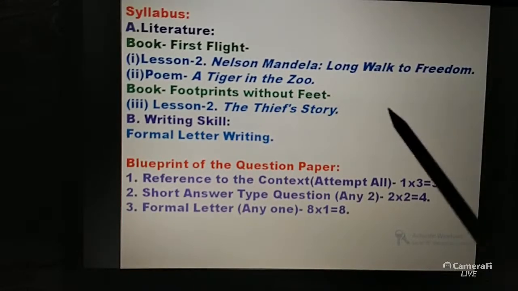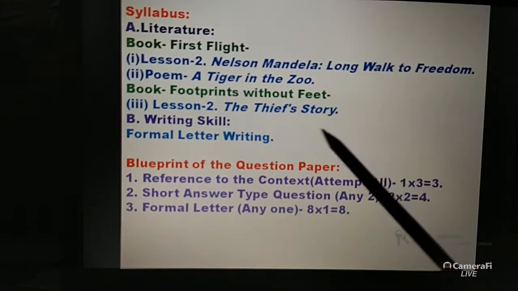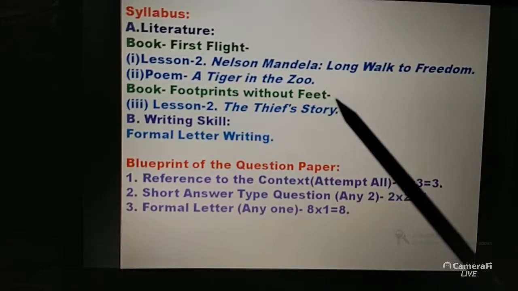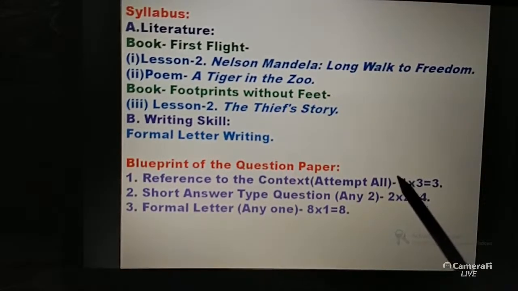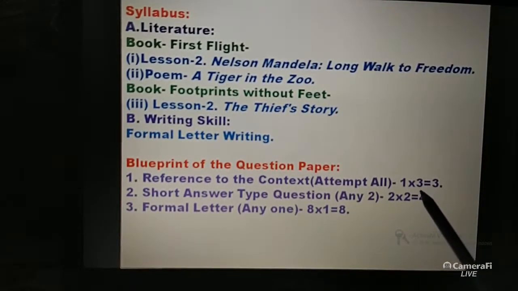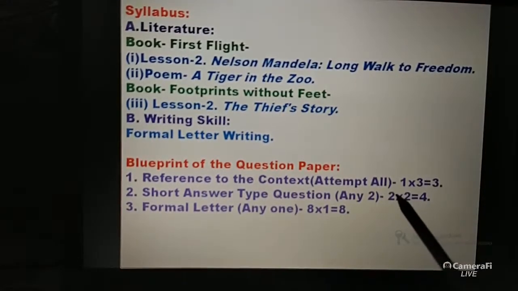Okay, that is Long Walk to Freedom or the thief story, or lines can be extracted from the poems also, that depends. But reference to the context means 1 marks question. Each 1 marks means 2 to 3 lines and to the point answer should be given here. Short answer type is 2 marks. You have to write a little bit more than the reference to the context. Okay, at least 2 to 3 sentences.